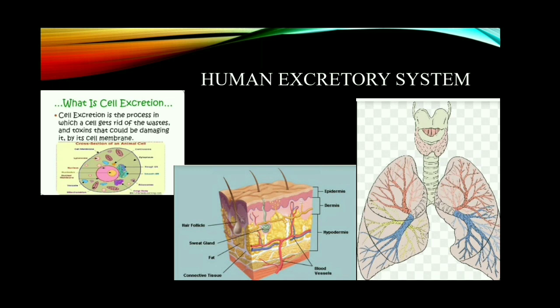The skin contains many structures such as hair, nail, sweat glands, sebaceous glands, etc. It is involved in the elimination of metabolic waste and also helps in maintaining our normal body temperature. Our normal body temperature is 37 degrees Celsius.